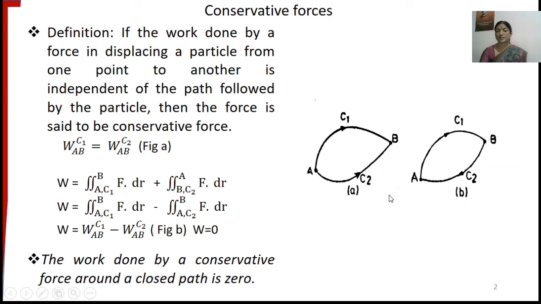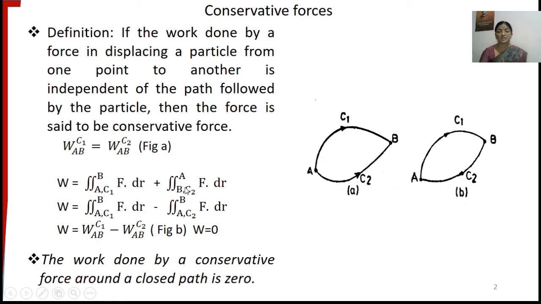Now, in this second case, we can see that the particle moves from point A to B through the path C1 and returns back from point B to A through the path C2. So in this case, the total amount of work done will be equal to 0. Here you can see that this integral gives the work done in moving the particle from A to B through C1, and this expression gives the work done in moving the particle from B to A through path C2.